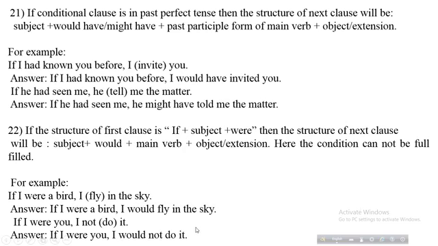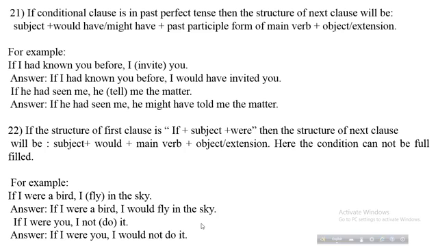Students, if conditional clause is in past perfect tense, then the structure of next clause will be subject plus would have or might have plus past participle form of main verb plus object or extension. For example, if I had known you before, I invite you.